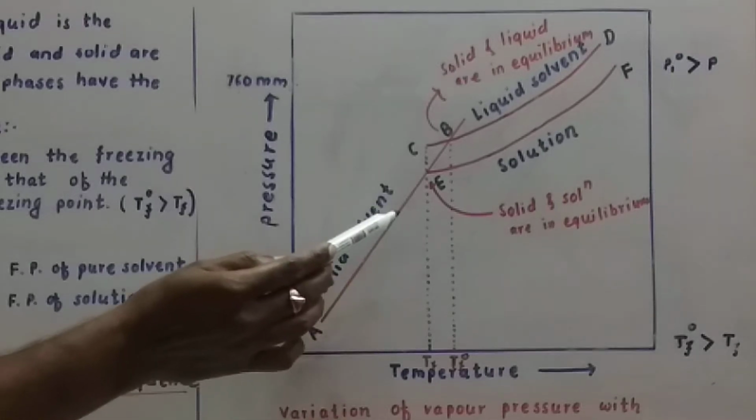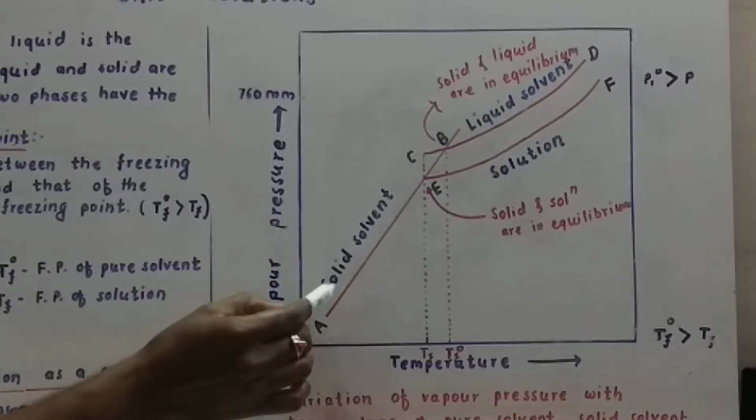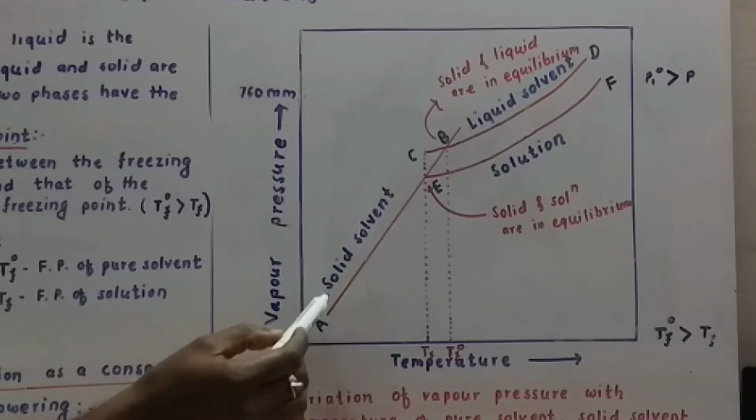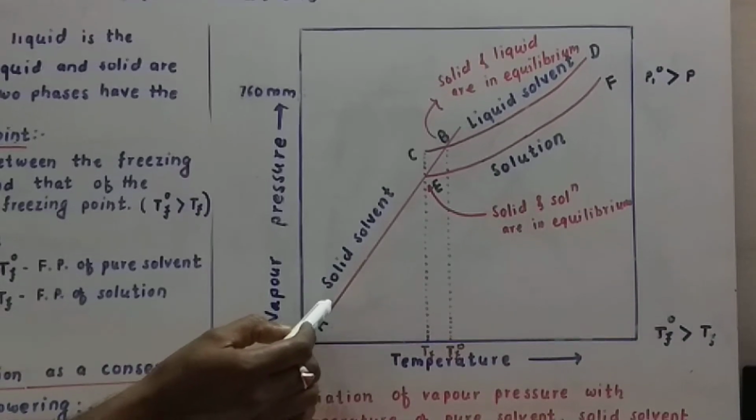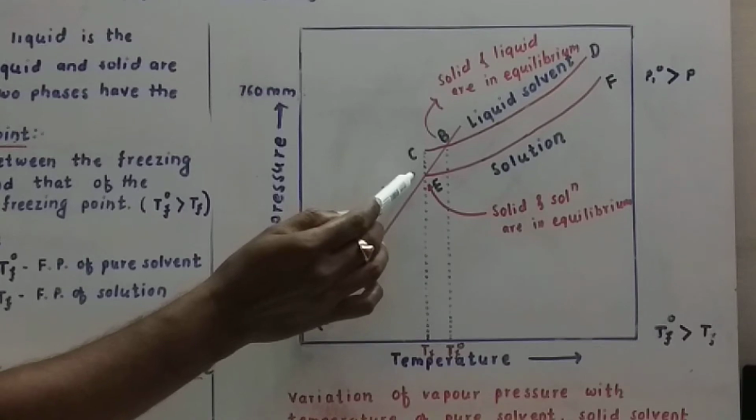Now consider this point E. Point E is the intersection of curve AB and curve EF.